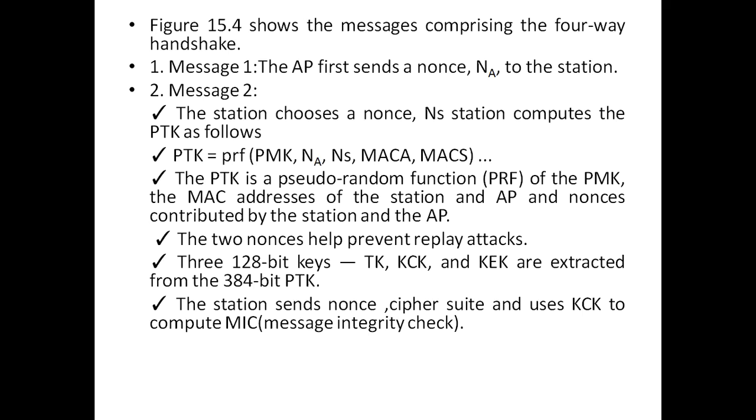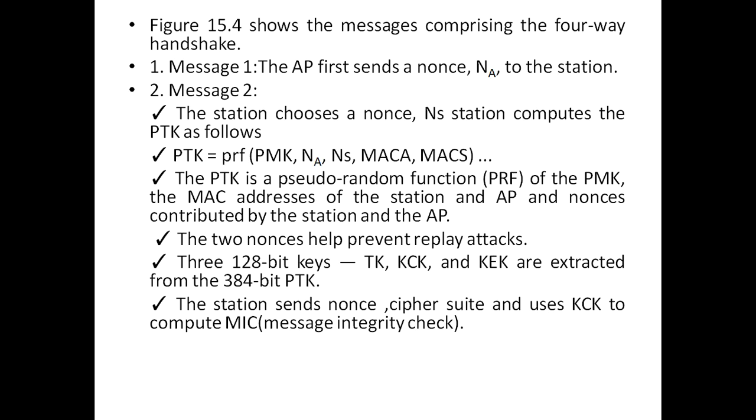We'll see in detail. In the first message, the access point sends a nonce, that is NA, to the station. In the second message, the station chooses a nonce NS and computes the PTK as follows.